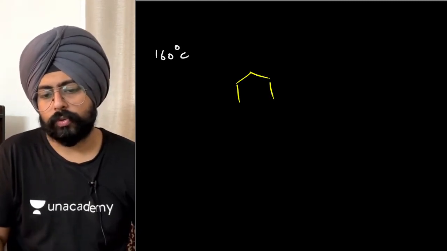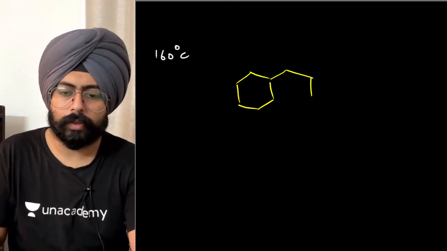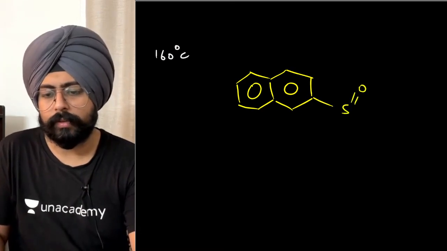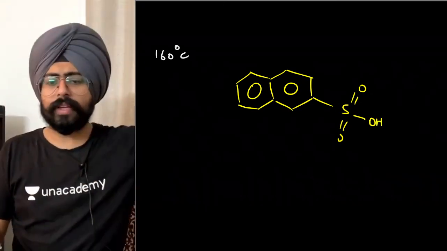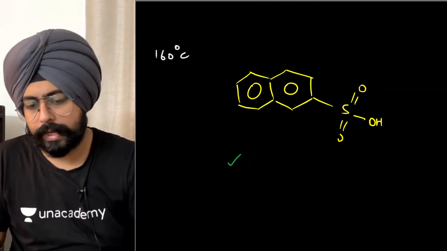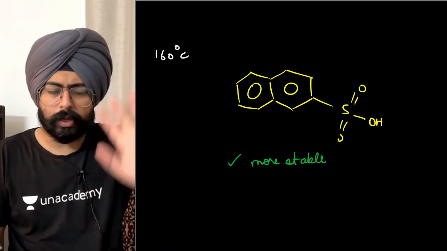Okay, let me just make the product of 160° as well over here for you. Yeah, so at 160°C the product that I am forming is more stable because over here there is no steric hindrance that is observed. Over here, if I have my SO3H, it's already far apart from all the other hydrogens that are there in the structure. So this particular compound is more stable compared to the other one.